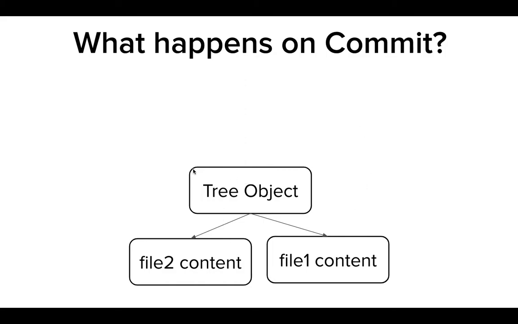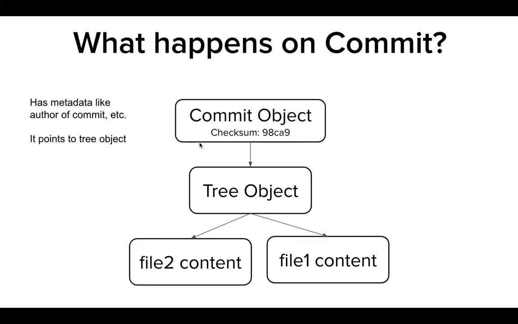Then another thing that gets created is the tree object. So basically, the tree object says, hey, this is the hierarchy. This is the parent directory, and that has these files, and that has another directory which has another few files. So a tree object also gets formed, and finally, a commit object gets formed. And the commit object basically just has some metadata like who's the author of the commit, and it has this checksum, basically a commit ID which gets formed, and a couple of more details.